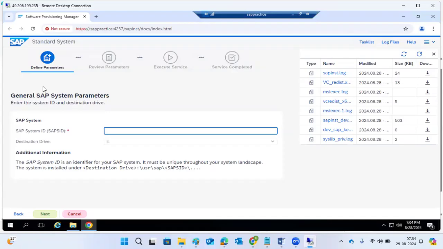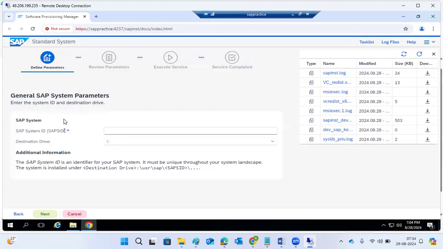We have multiple topics, but only a few things are very important. Here is the SID. SID means system identification, which we discussed yesterday. When you are doing the SAP installation, your mandatory field is the SID.